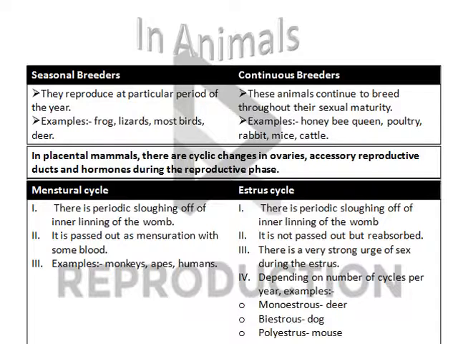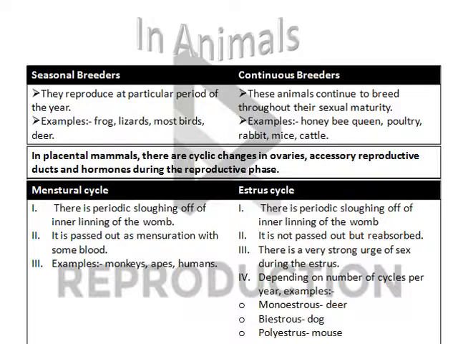Seasonal breeders reproduce only at a particular period of the year, while continuous breeders may reproduce at any time during the year. In mammals, the females have a placenta. Placenta is a tissue which helps to nourish the embryo in the womb. This placenta is produced by the inner lining of the womb. In such animals, a cycle goes on in females in which there are changes in the ovaries, accessory reproductive ducts and hormones.